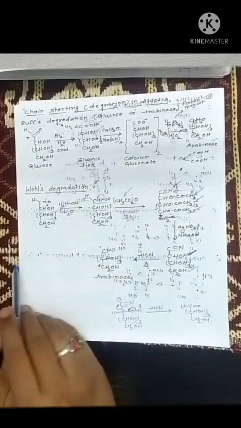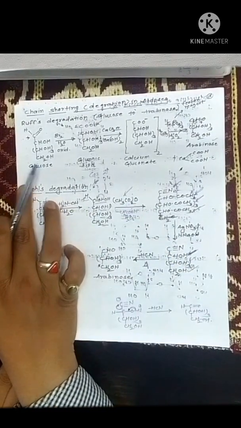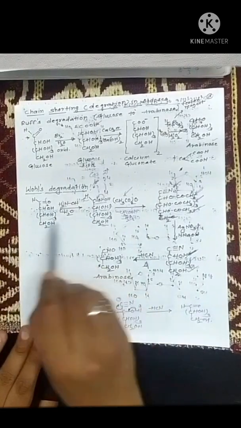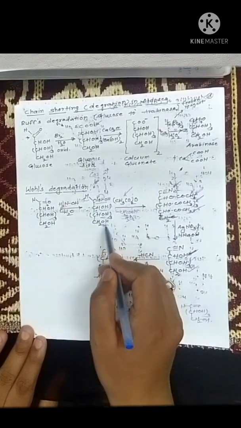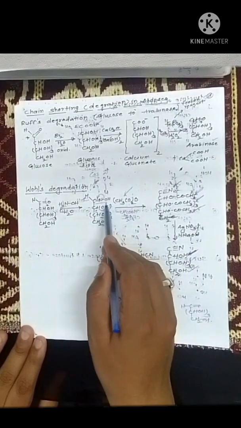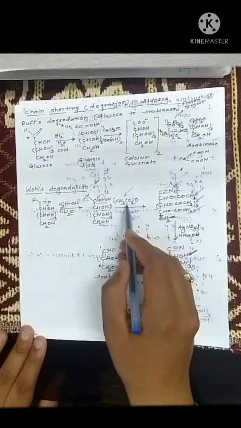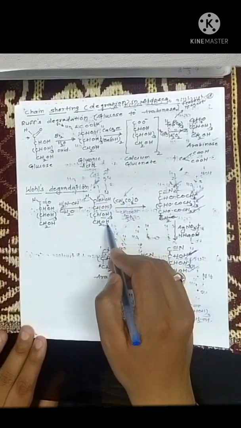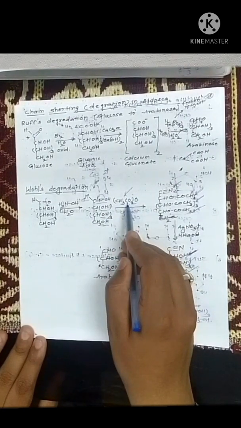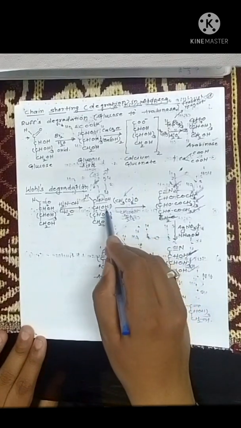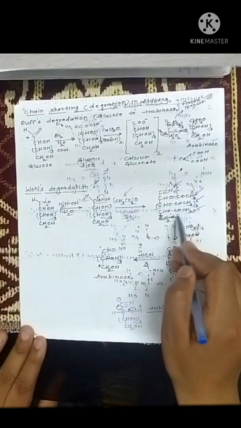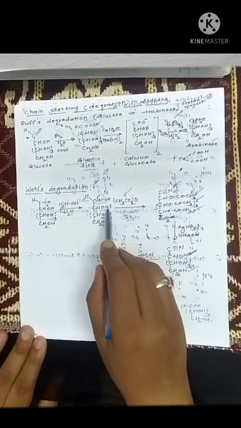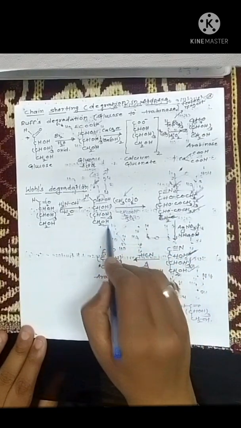Now, what is Wohl's degradation? What is the idea of Wohl's method for conversion of glucose to arabinose? So, Wohl first treated glucose with hydroxylamine, so glucose oxime is formed. When this glucose oxime is formed, he protected all the hydroxy groups with the help of acetylation. So, he added acetic anhydride to this molecule. All this hydrogen is replaced by COCH3, COCH3, COCH3. This step is also known as protection of group.